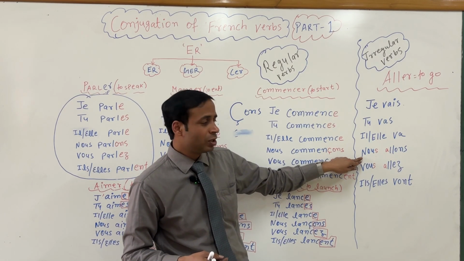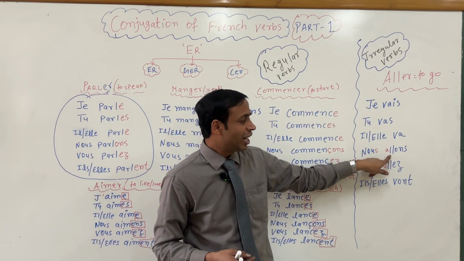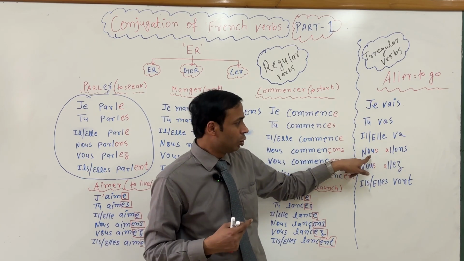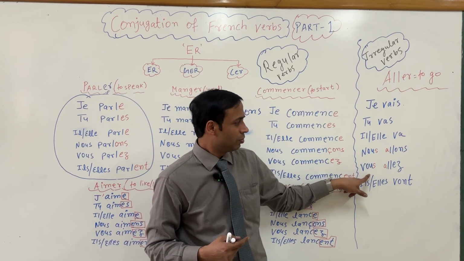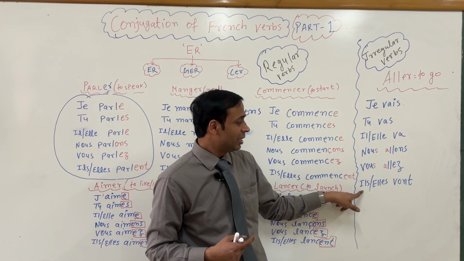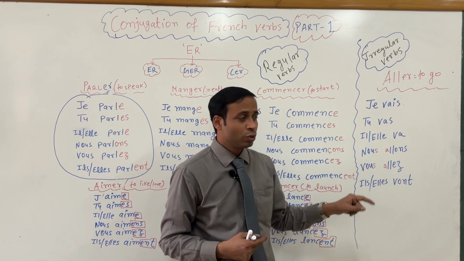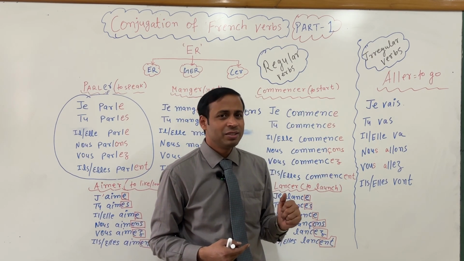Nous allons, because nous is ending with consonant and allons is starting with vowel, so we have to do liaison, मिलाकर पढ़ते हैं. Nous allons, vous allez, and then elles vont. So this is, my dear student, an irregular verb, and there is no rule for this.